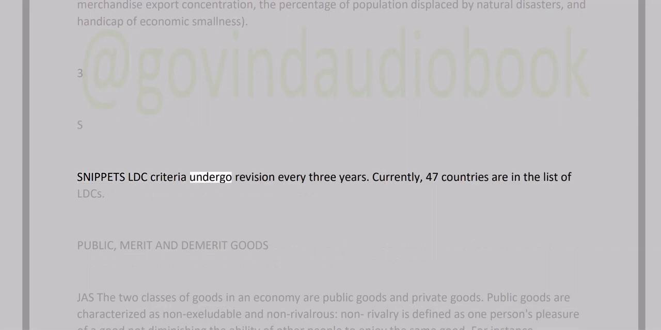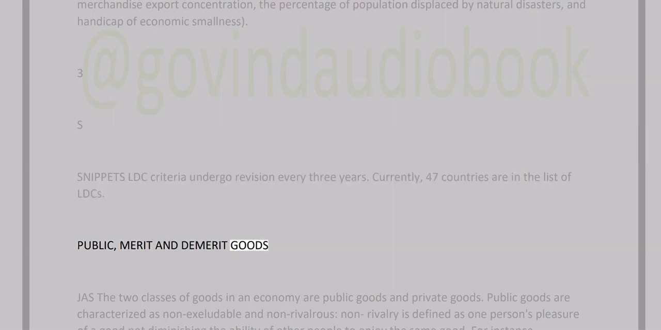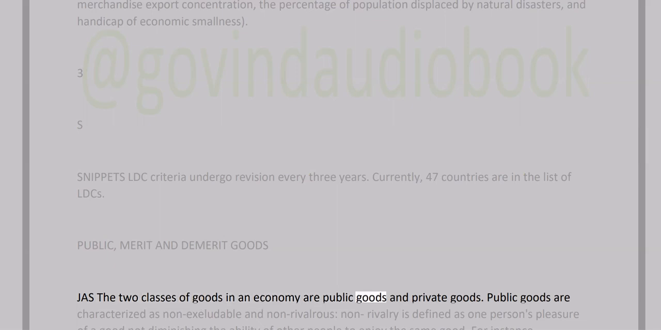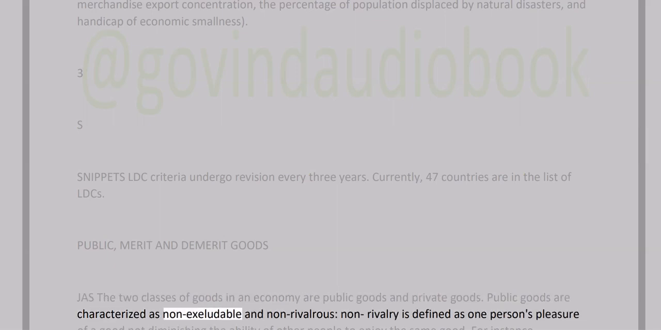LDC criteria undergo revision every 3 years. Currently, 47 countries are in the list of LDCs. Public, merit and demerit goods. The two classes of goods in an economy are public goods and private goods. Public goods are characterized as non-excludable and non-rivalrous.